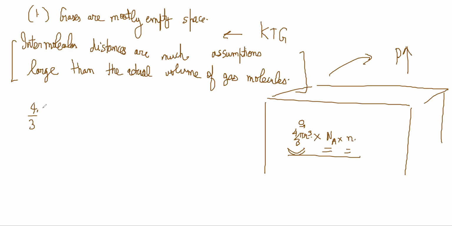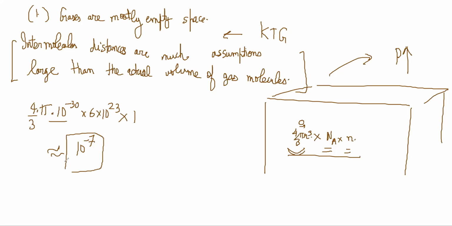If you do a rough calculation, let's say 4/3 pi r cubed, and let's say 100 picometer is the radius. So 10 to the power minus 10 is the radius, so r cubed gives 10 power minus 30. Multiply by 6 into 10 power 23 into 1 mole, and it is still 10 power minus 7 or so.